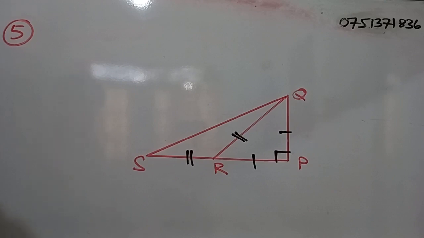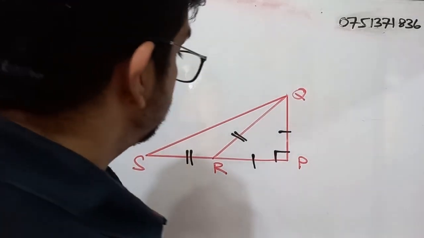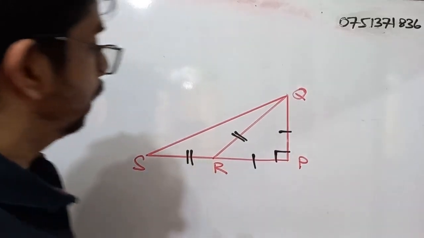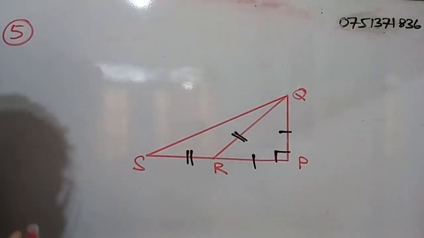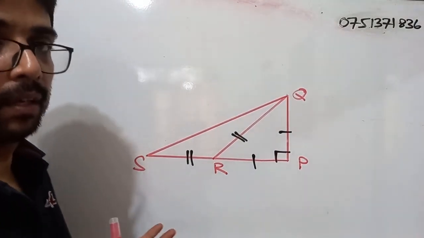Question number 5. Name a scalene triangle and a right angle isosceles triangle in the figure given below. Scalene triangle. Scalene means what? All sides of the triangle are not equal.